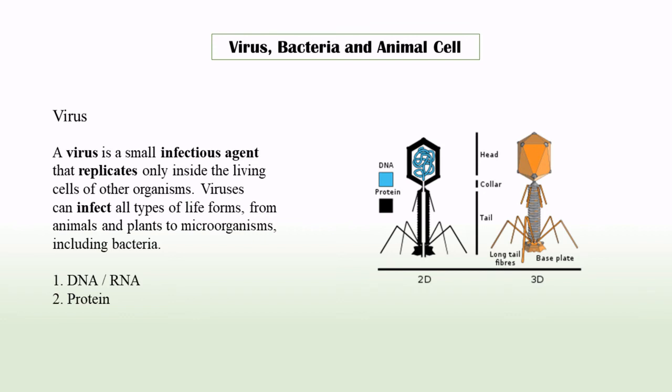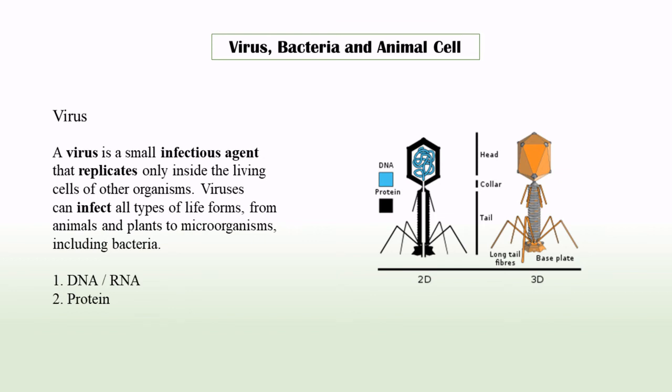Good. Please note that virus is called infectious agent, not a microorganism. This is because virus cannot reproduce, replicate by itself. It needs another living cell in order for it to replicate. That's why we call the virus infectious agent, not a microorganism, not necessarily something that is alive.